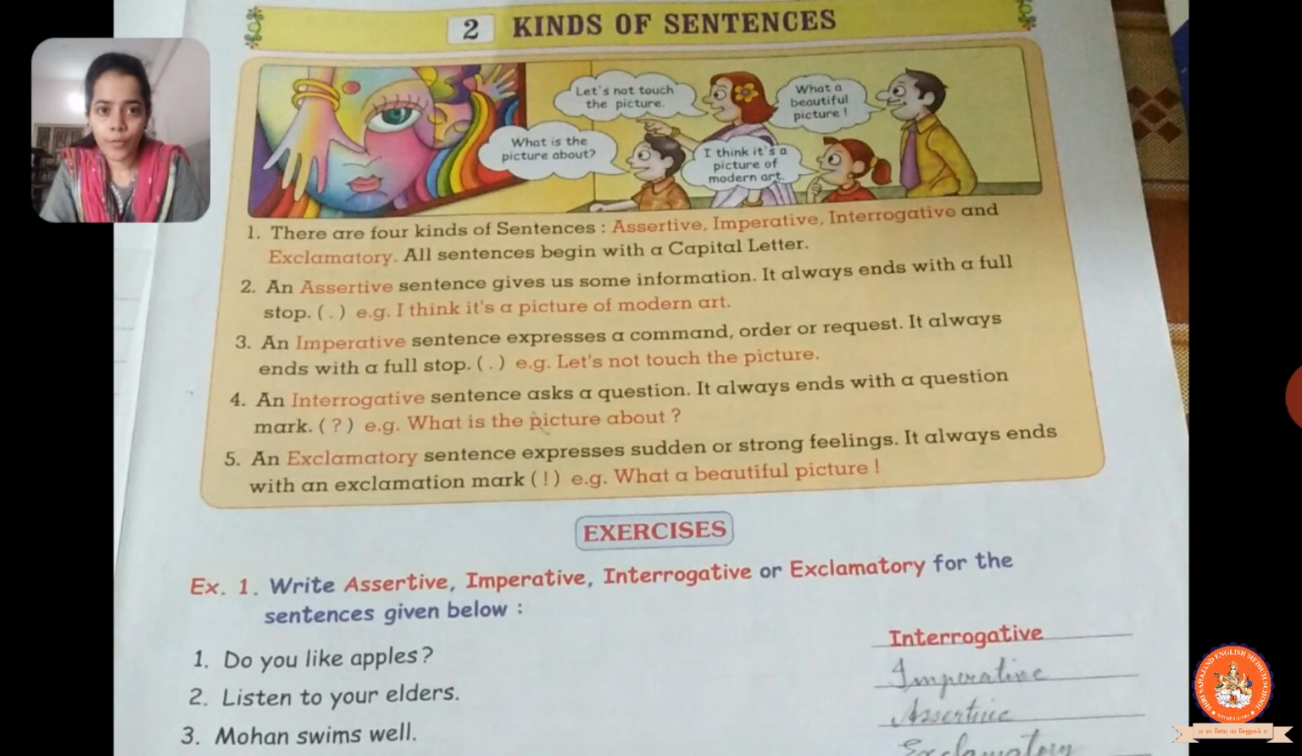Alright, so these are the four kinds of sentence which we have studied here today. The first one is assertive, which is also known as declarative, which gives us some information. Then imperative, which is used to express a command, order or request. Then interrogative, which is used to ask a question. And the last one is the exclamatory sentence, which expresses a sudden or strong feeling. So this is about